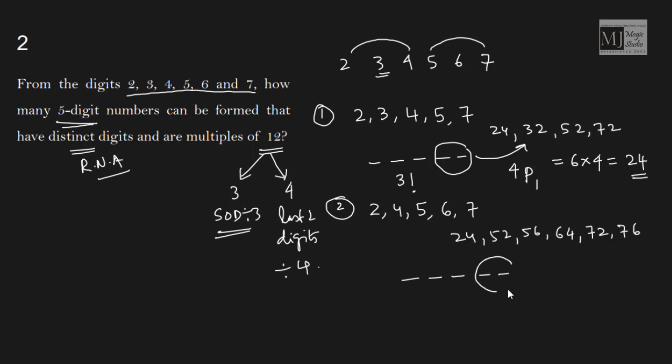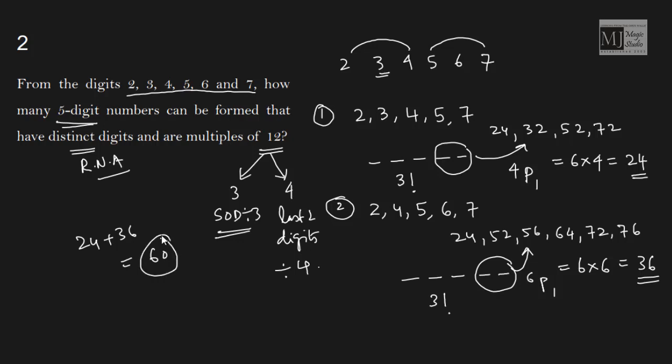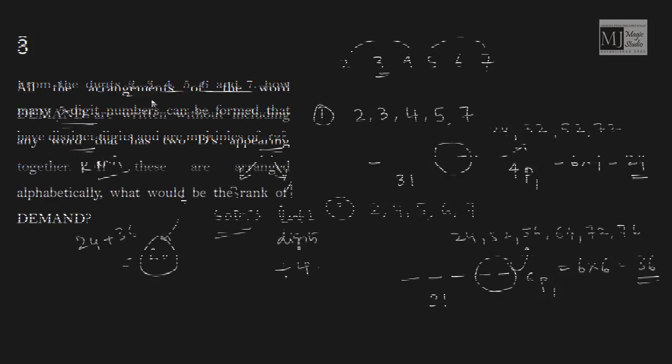Again a 5-digit number. The last 2 digits are occupied by any one out of this group of 6 in 6P1 ways, and the remaining 3 digits would be arranged in factorial 3 ways. So factorial 3 is 6 and 6P1 is 6, that is 36. So altogether I can have 24 plus 36, that is 60 numbers.